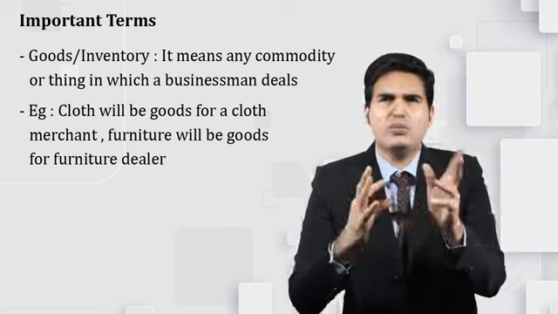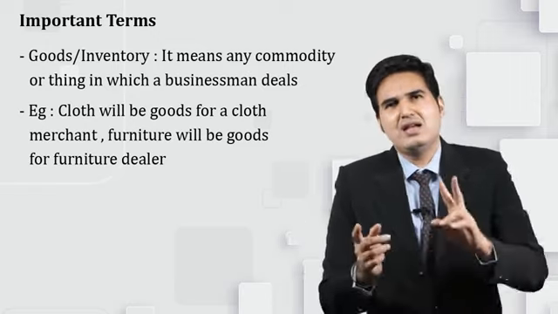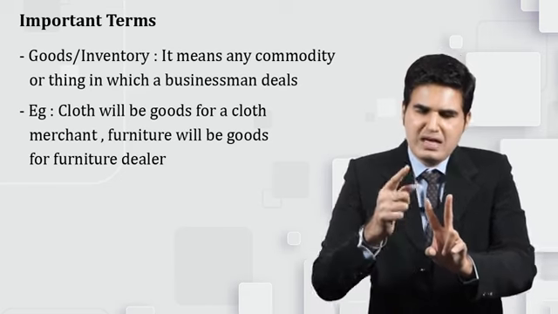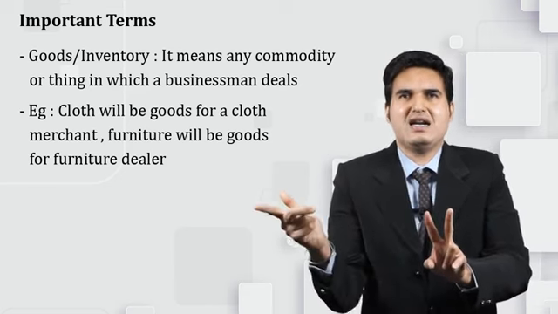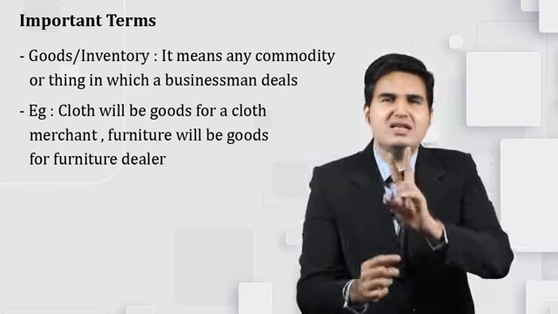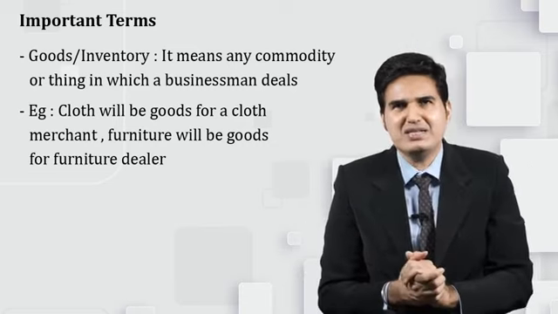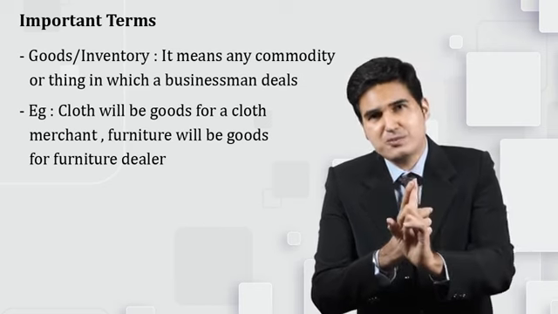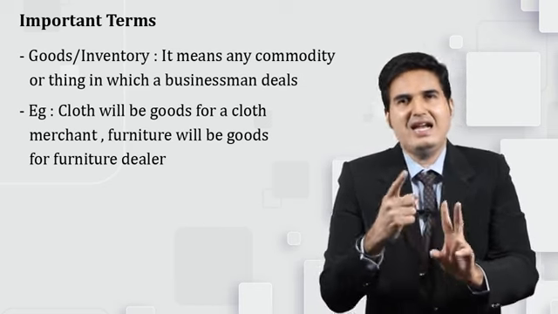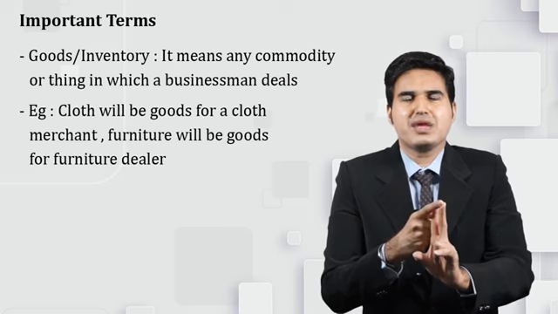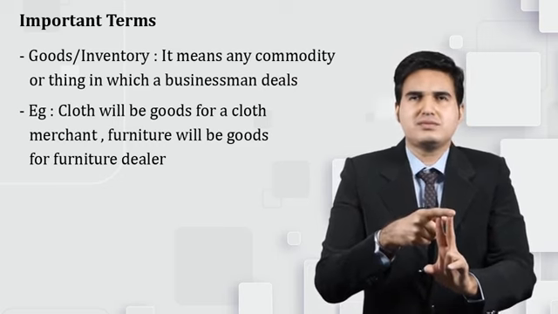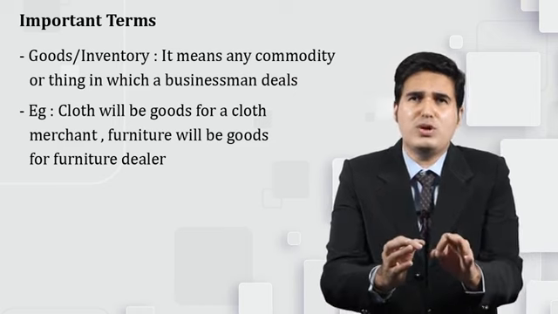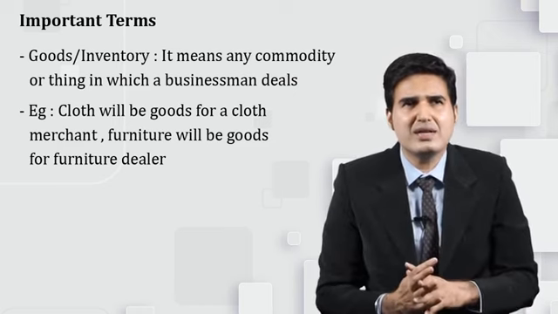Now let us take a complex, mixed example. Let us say the furniture dealer goes to a car dealer and buys a car. So now in this entire process, for the furniture dealer, the car will become his property. And for the car dealer, it is goods. So for the car dealer, it is simply like selling some commodity to a customer.